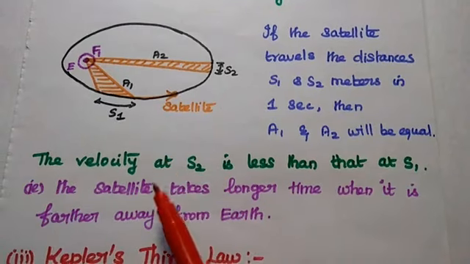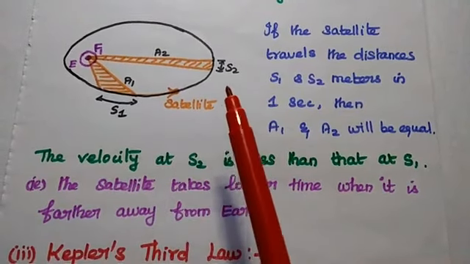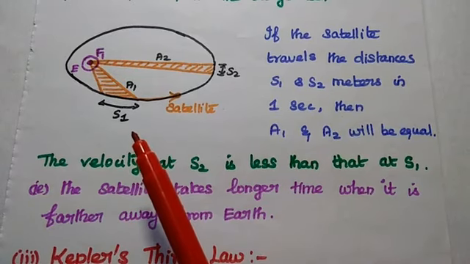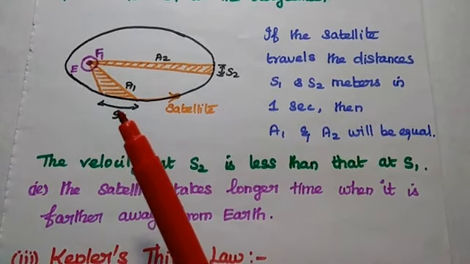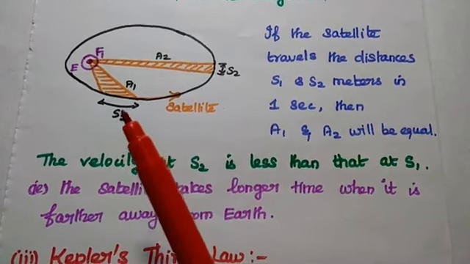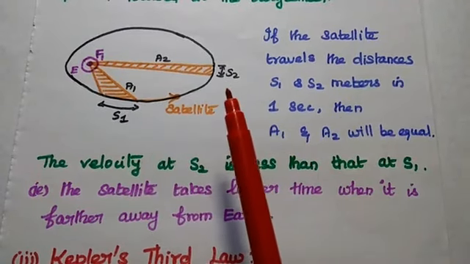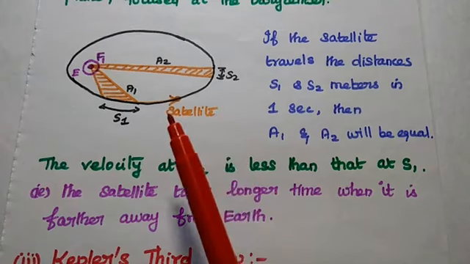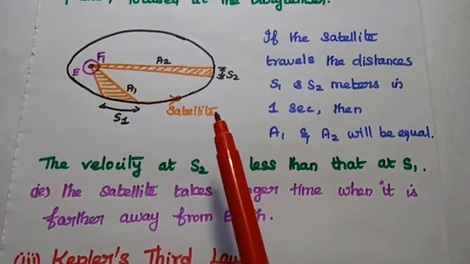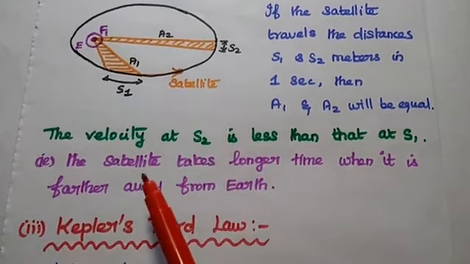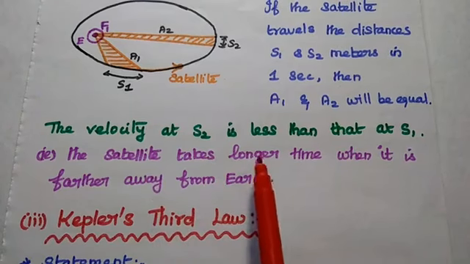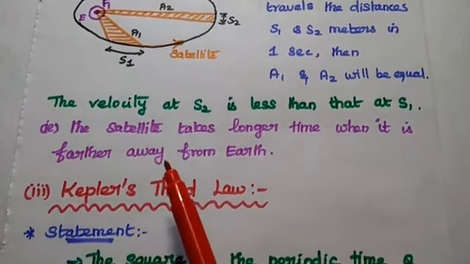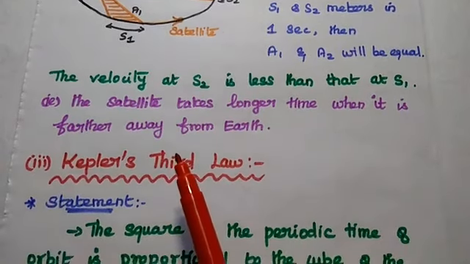Here we can say the velocity at S2 is less than that at S1, because the distance S1 is closer to the Earth, so the velocity is higher. But at the S2 distance, the velocity is less than at S1 because it is far away from Earth. So the satellite takes longer time when it is further away from Earth. That is called Kepler's second law.